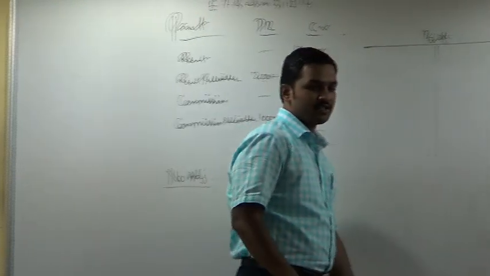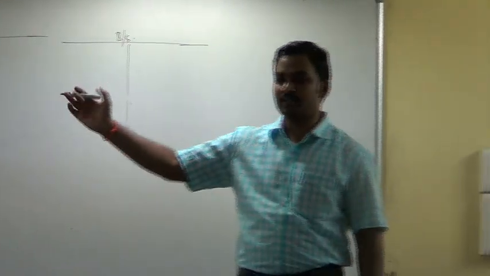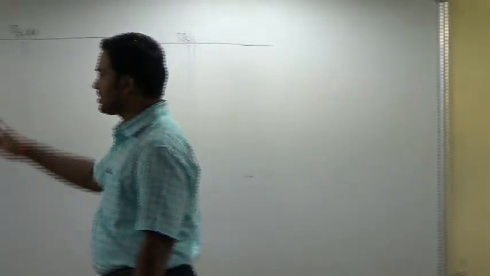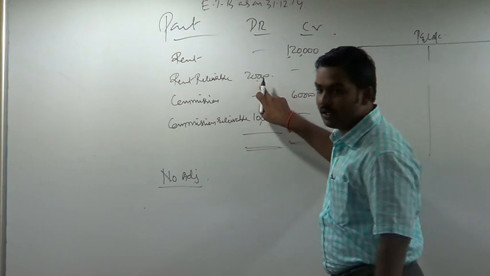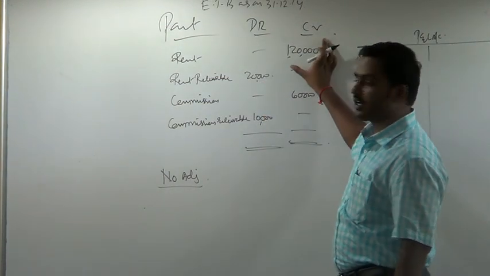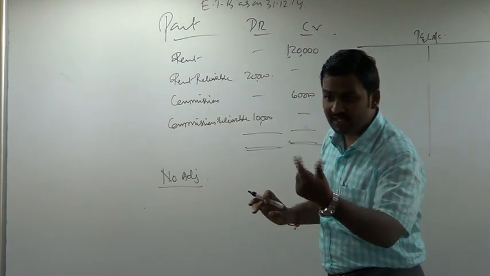You are not given any other adjustments. Now first of all, try to understand the trial balance. What does this trial balance mean? You are showing rental income 1,20,000, rent receivable 20,000. That means total rental income was 1,20,000, out of which 20,000 is not yet received.